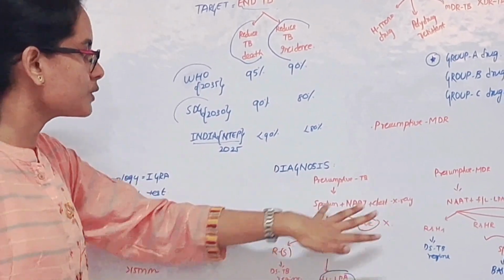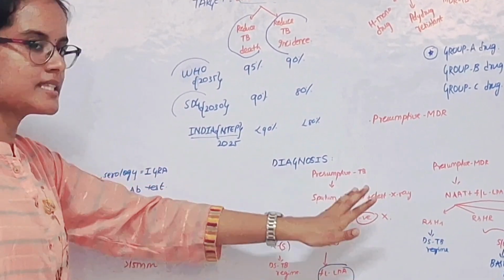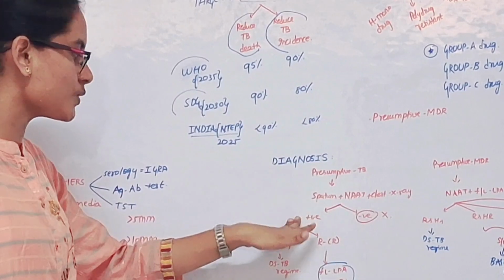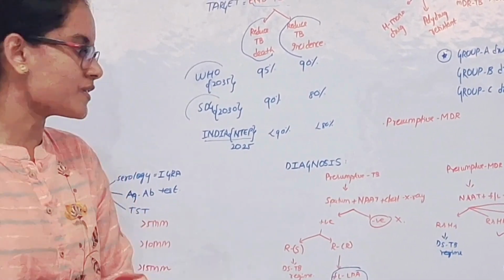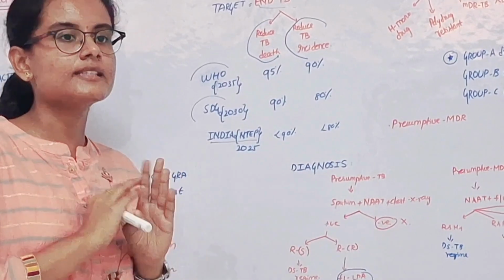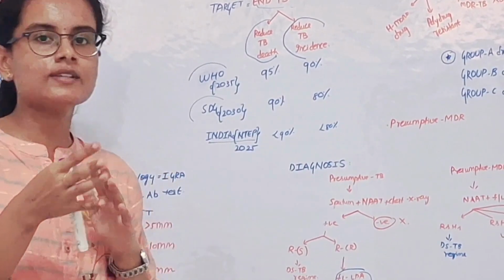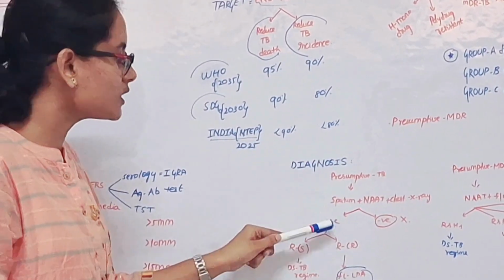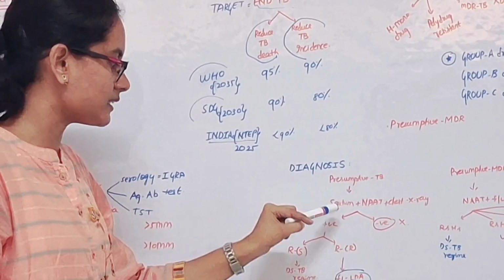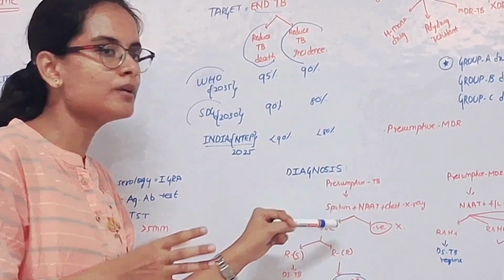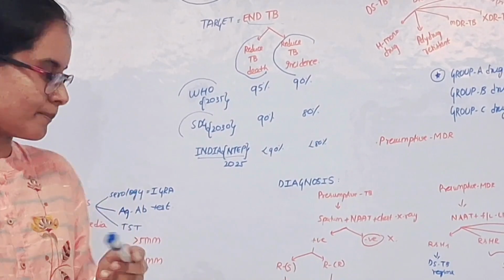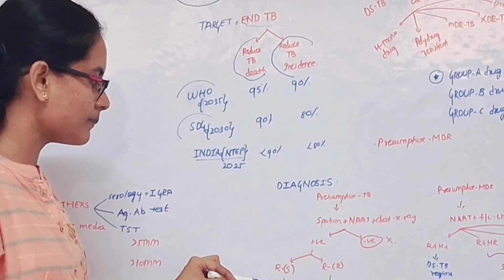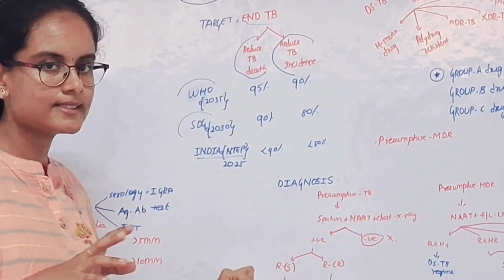So if the sputum NAT, which is of high sensitivity and specificity, comes out positive, we call them a patient with tuberculosis, and if negative, they should be sent to another medical officer for further investigation and evaluation. Following a positive result by this method, by NAT we will be able to tell whether the patient is resistant to rifampicin or sensitive to rifampicin. If they are sensitive to rifampicin, we have to follow the drug sensitive TB regimen.